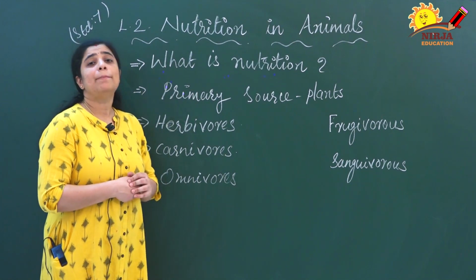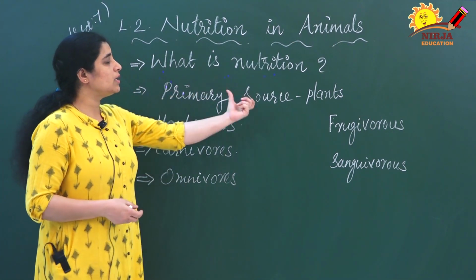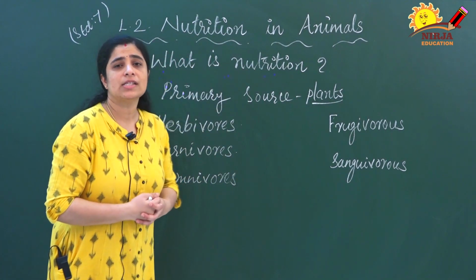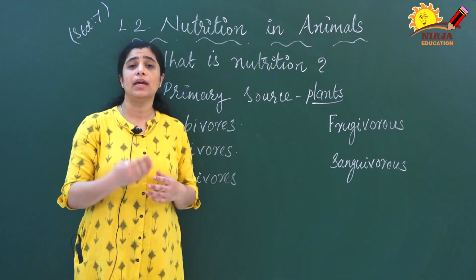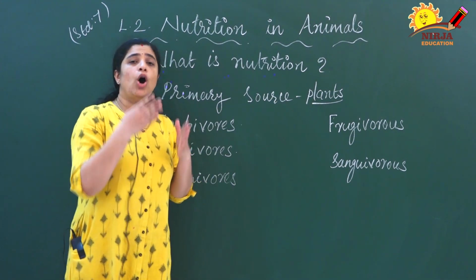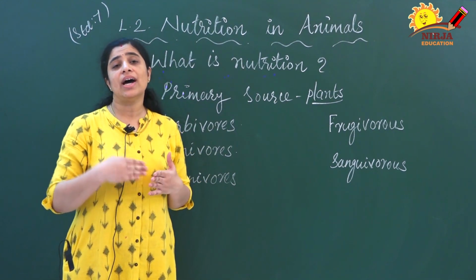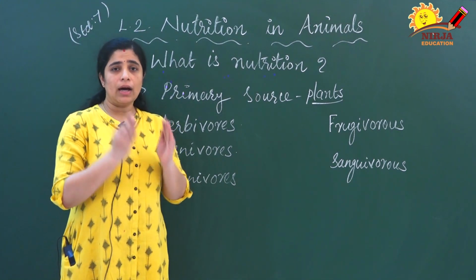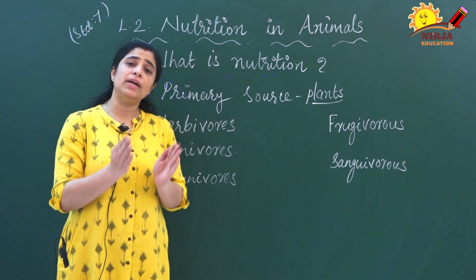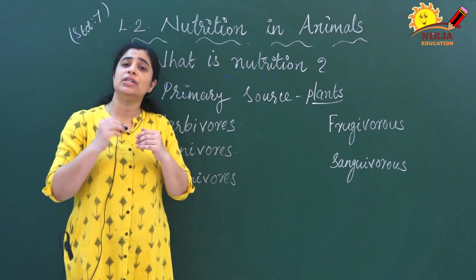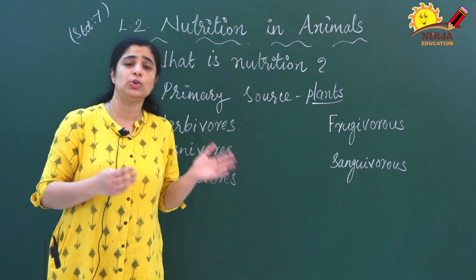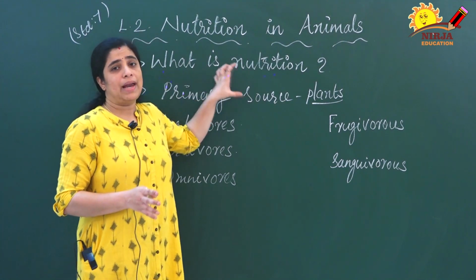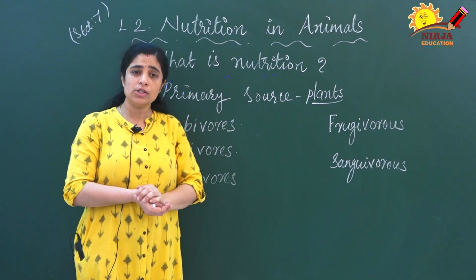So you know that plants are known as the primary source. Why are they known as the primary source? Because they are making food by themselves. All the animals, and some plants, depend on these plants directly or indirectly. The plant eating animals depend directly on the plants, and the flesh eating animals depend indirectly on the plants. Anyway, plants are known as the primary source.